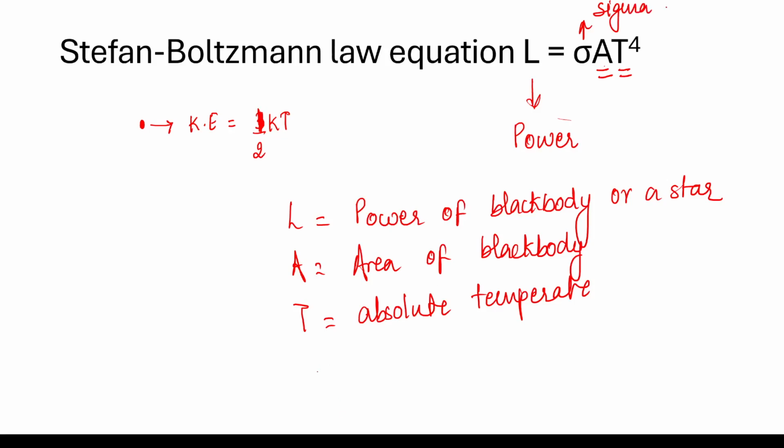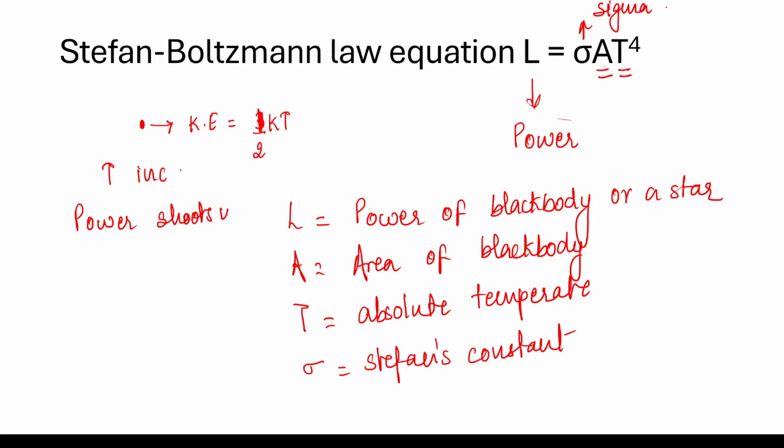This is a constant, Stefan's constant. I'll tell you its value in a minute. So what this equation is trying to tell us is that if the temperature of any black body increases, let's say the temperature of a star increases, the power shoots up, because power is directly proportional to the fourth power of temperature.